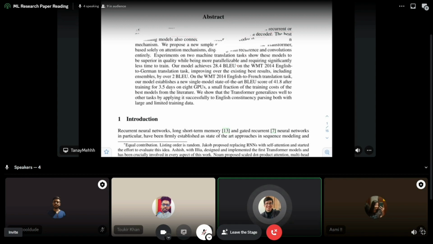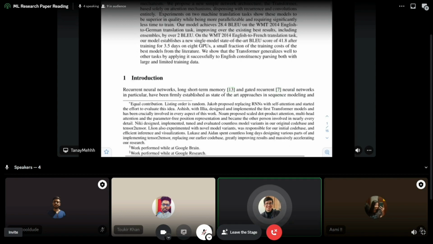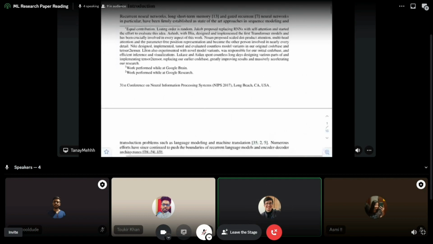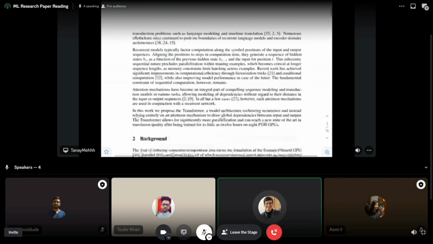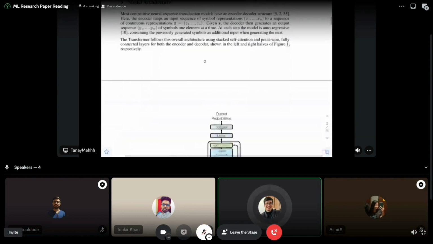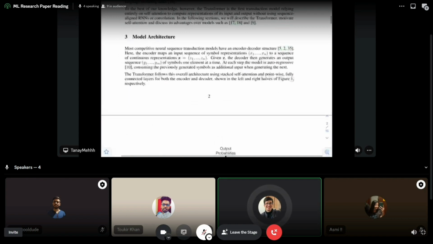Okay, so we'll start from the bottom. So this is introduction and all. If you guys want to give it a read, you can, but this is exactly explaining that जो मैंने अभी समझाया recurrent neural network से related. This is just that जो I explained. So okay, let's come to model architecture, right? So I'm assuming कि you guys have some idea, like you are a little known towards what neural networks are, RNNs are, LSTMs are, because these are very basic fundamental concepts in machine learning. Like every course teaches them.